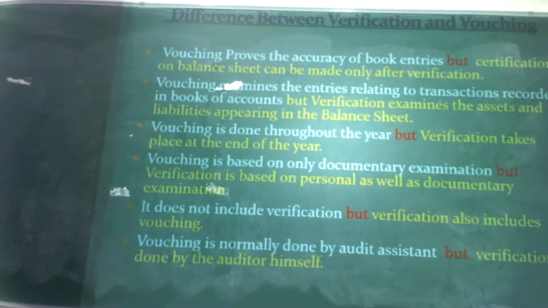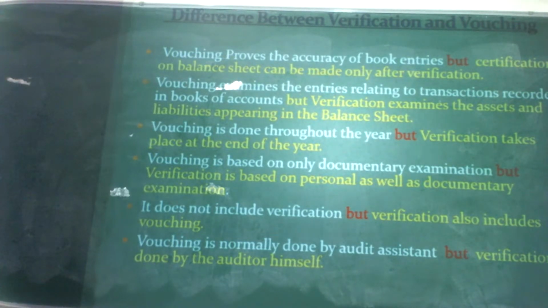The next one: vouching is based only on documentary examination, but verification is based on personal as well as documentary examination. In the case of vouching, the auditor's assistant checks all the documentary evidence like bills, receipts, and invoices. But in the case of verification, it is personal as well as documentary examination. Personal in the sense of physically verifying all the assets, because assets are tangible. So it can be done through personal as well as documentary examination.